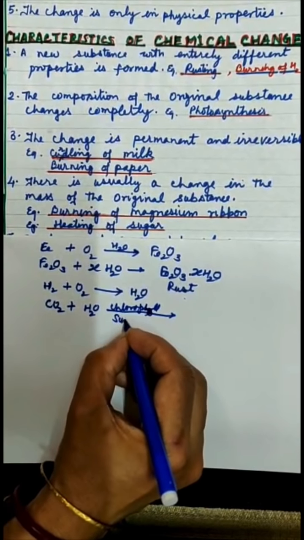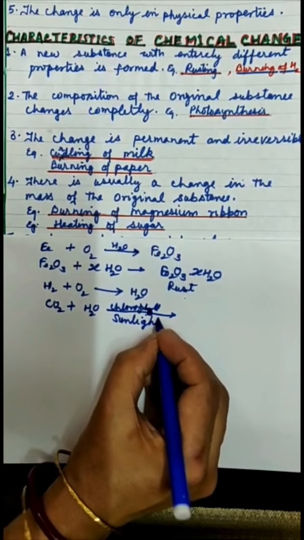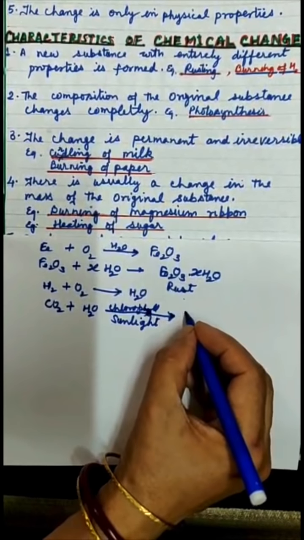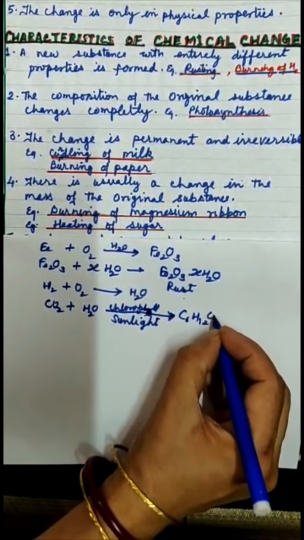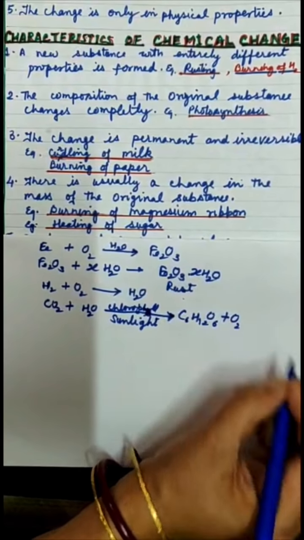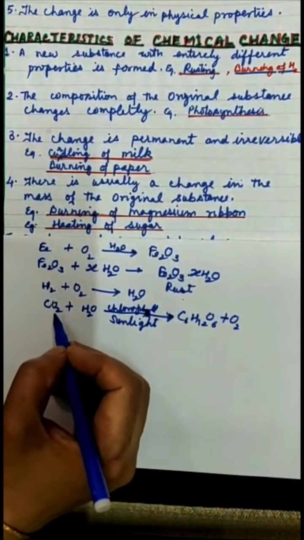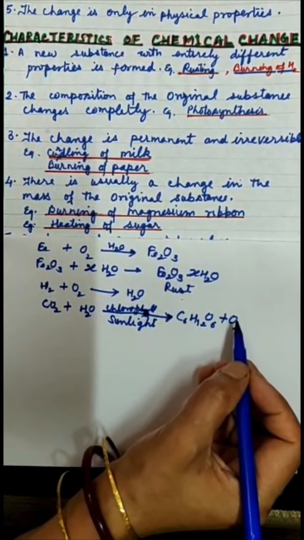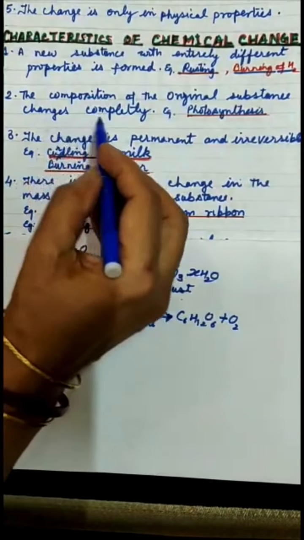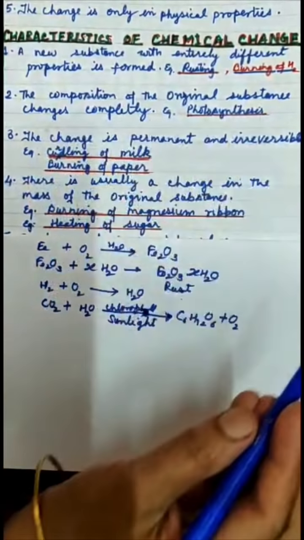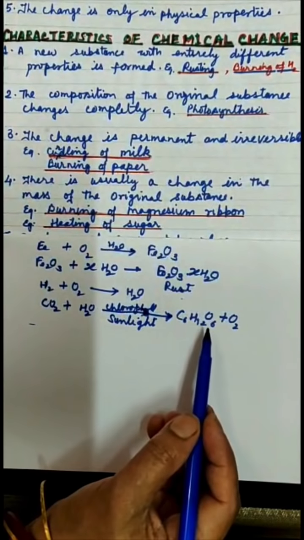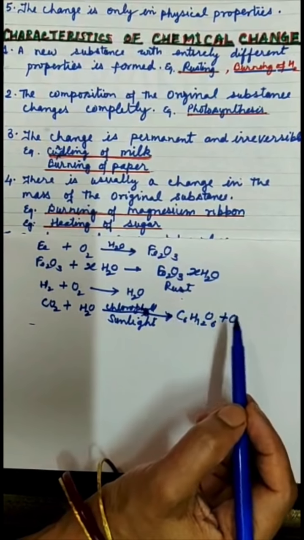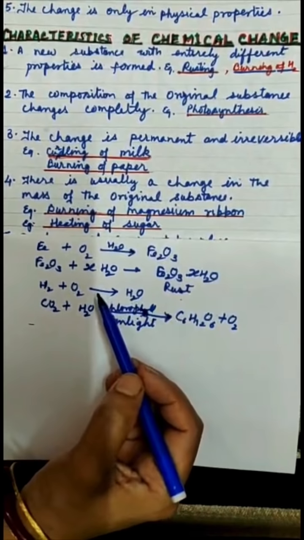and sunlight, combine to form an entirely different substance with different composition, C6H12O6, and oxygen, a different substance. So composition has been changed from carbon dioxide and water to glucose and oxygen. So the composition of the original substance changes completely. There is no similarity in the composition of the substance before the change to the new substances after the change.